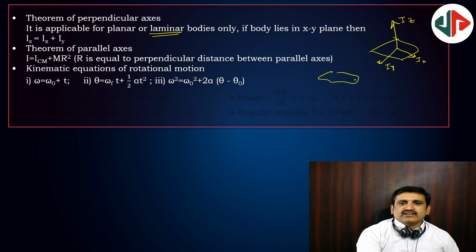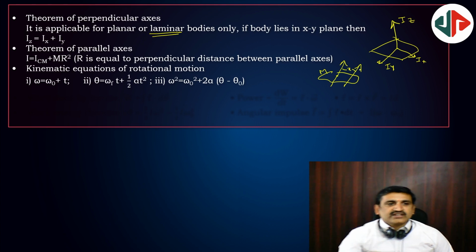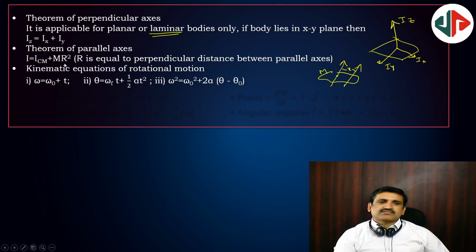For a body, this moment of inertia is given by the center of mass axis moment of inertia plus Mx square, where M is the mass of the body and x is the distance between the axes. Here I wrote mr square, no problem.